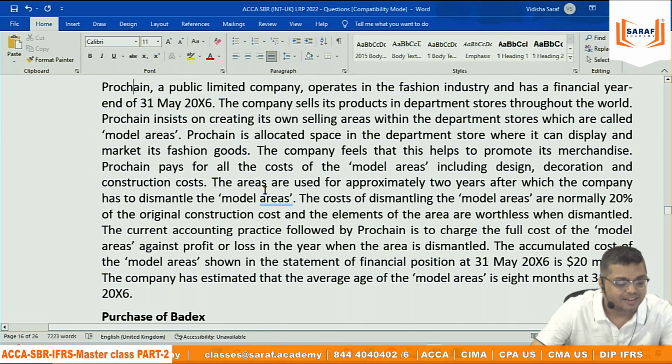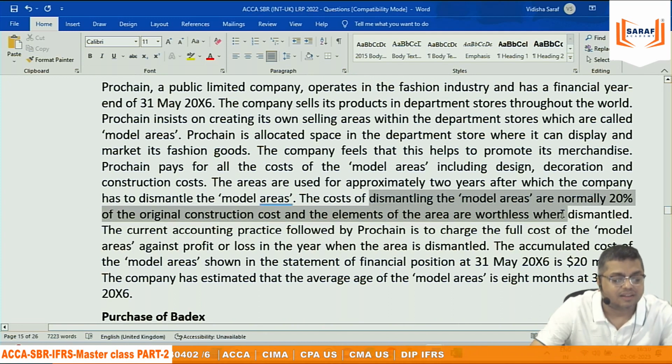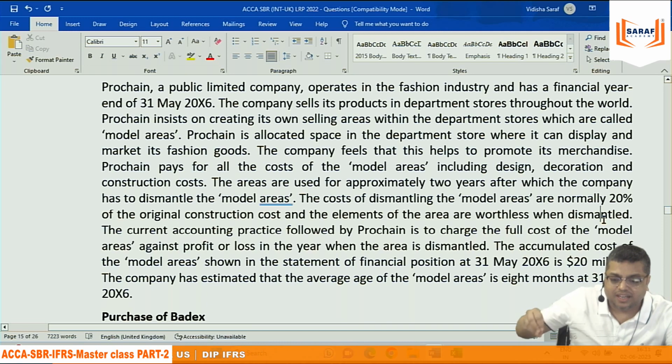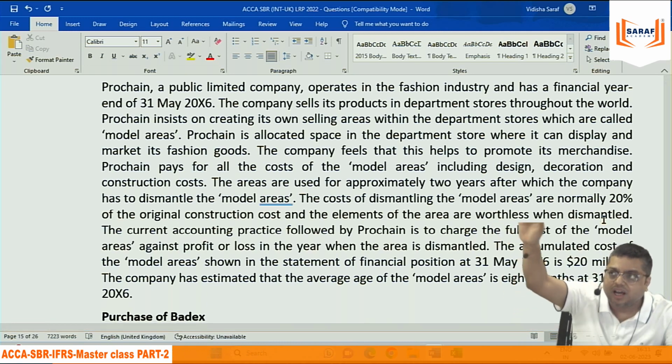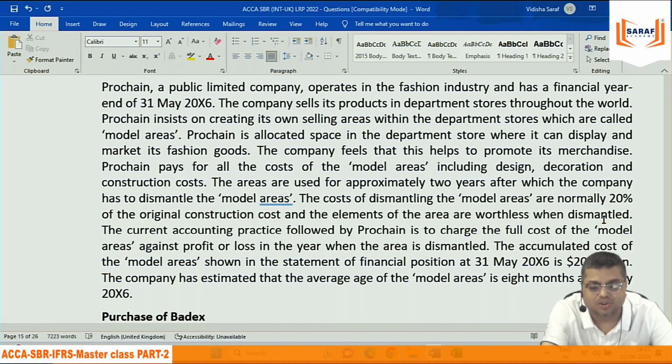So here, is it necessary? No, but when will you incur the 20%? When you dismantle, and you will dismantle after 2 years. So you will incur 20 into 20%, which is 4, after 2 years. You need to record the value now. So 4 divided by 1.055 divided by 1.055. Whatever value comes, that will be added to the asset value. And then you will say that the depreciation for the current year is divided by 24 multiplied by 8. And then on whatever present value comes, at the rate of 5.5%, there will be an interest cost for the year also.